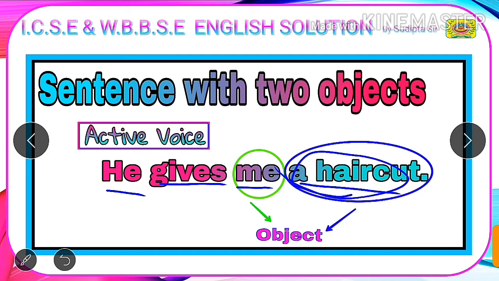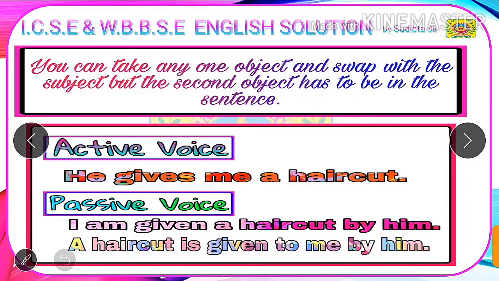And if we ask to whom a haircut is given, we will get the answer me. That is an indirect one. Therefore, me is the indirect object. Our active voice here is he gives me a haircut. He is the subject, gives is a verb, me is the indirect object and a haircut is the direct object.